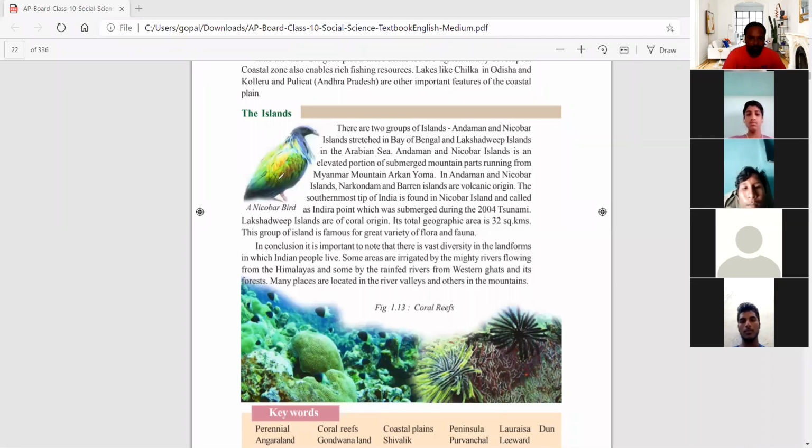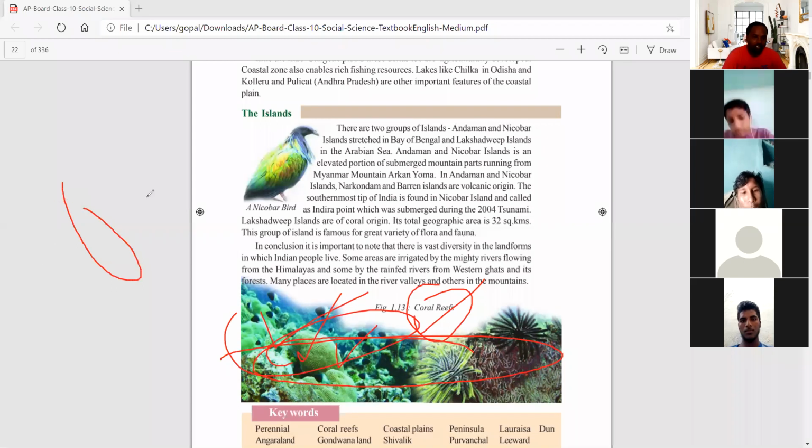Next, these Andaman and Nicobar Islands have coasts with coral reefs. Some pictures of coral reefs are given here. Coral reefs are protecting the earth. You know that in science it may come. These coral reefs are very important. They are present in the deep sea, but they are touching towards the mainland.